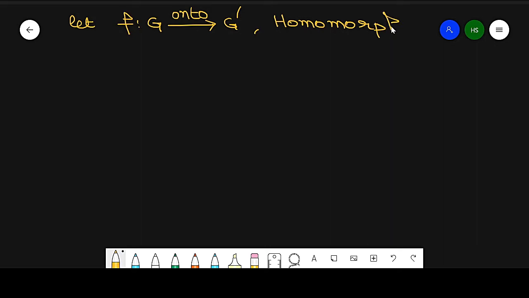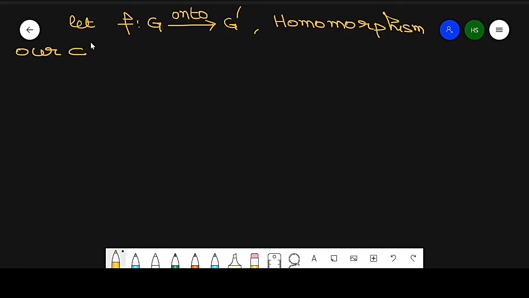Now the converse part. What is given? Given is some mapping f from G to G dash, and number one, this mapping is onto, and number two, this mapping is a homomorphism.